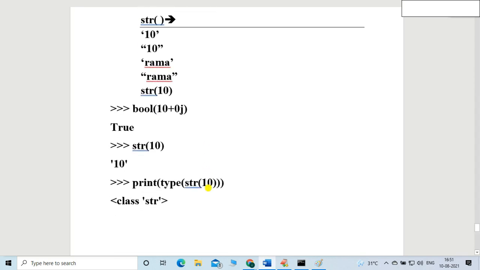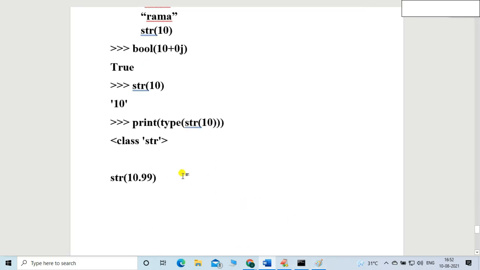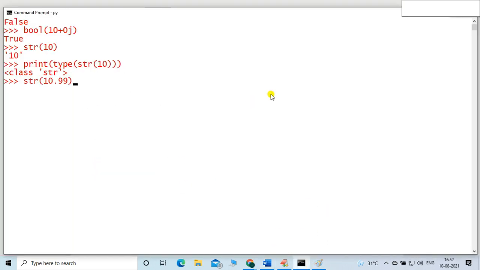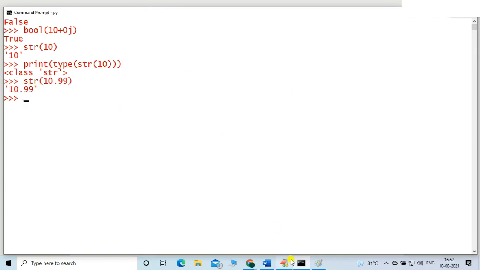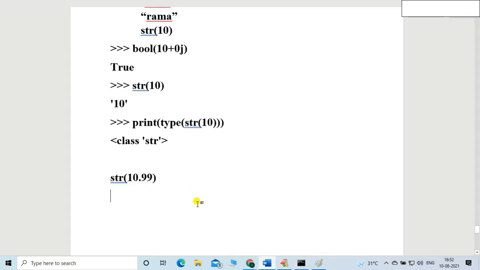Okay, let me take another example. Am I able to convert a float value? Let's suppose this is a float value, 10.99. Am I able to convert this float into a string? Let me check. Yes, it is possible. 10.99, but in single quotes. So the output is always in single quotes, not double quotes. But we can mention either single or double quotes, no problem. So that is the output, friends.